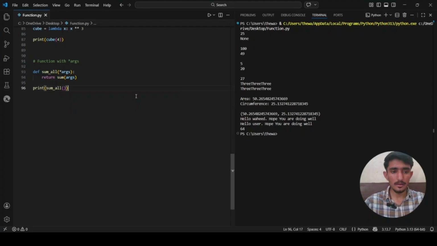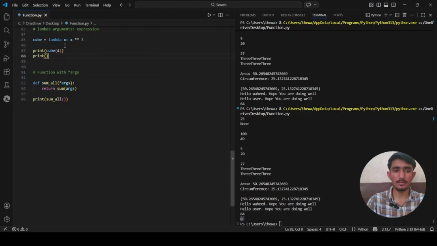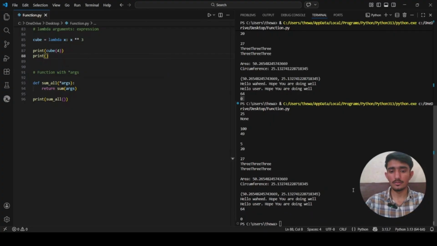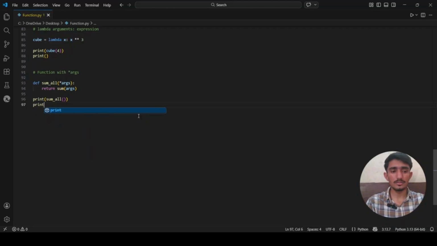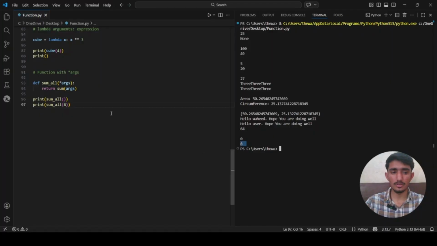If I do not give anything here, the output will be 0. Let me just give a line here. Now let's use different arguments in the sum_all function. First we use one argument, which is just 8. It will print it out here. If you do not give anything, it will be 0. If one argument is given, that will be the result.